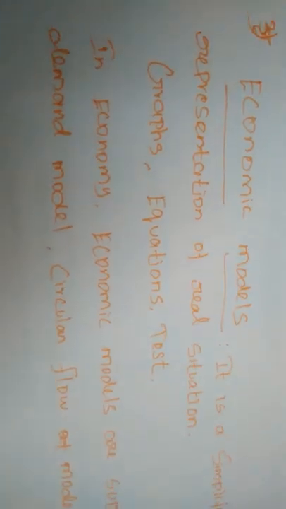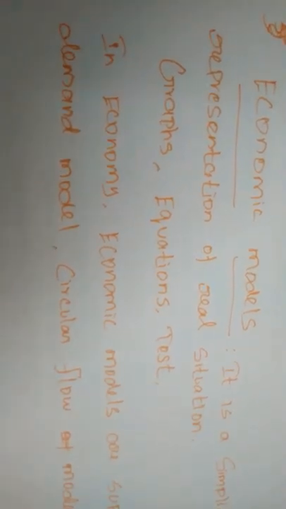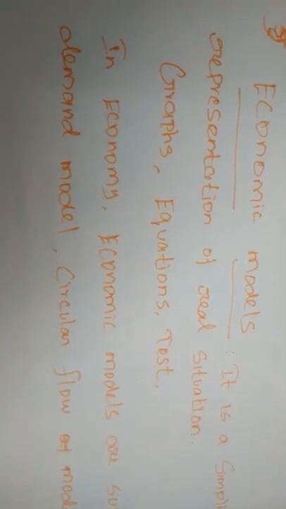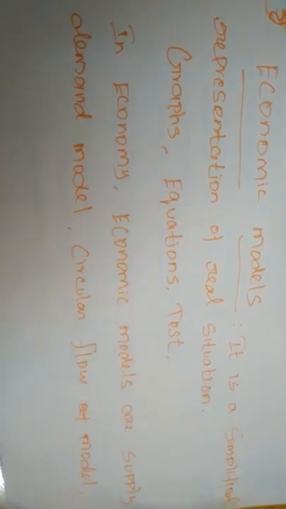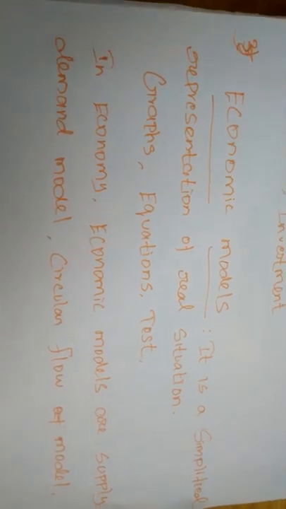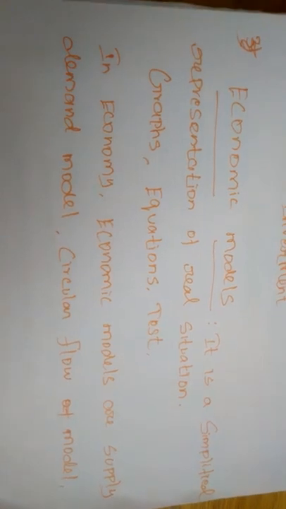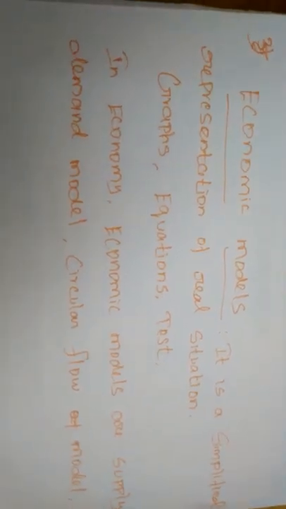The household sector will spend all their income on consuming the commodities produced by the firm. So the firm has no need to consume all the produced commodities. The household sector also earns income from the firm by going to work in the firms, or in other ways by providing the factors of production to the firms.